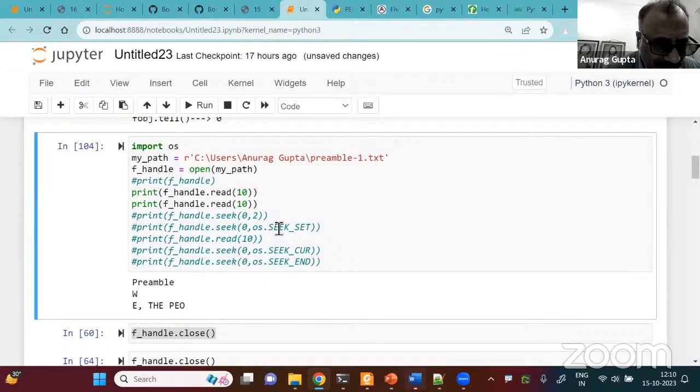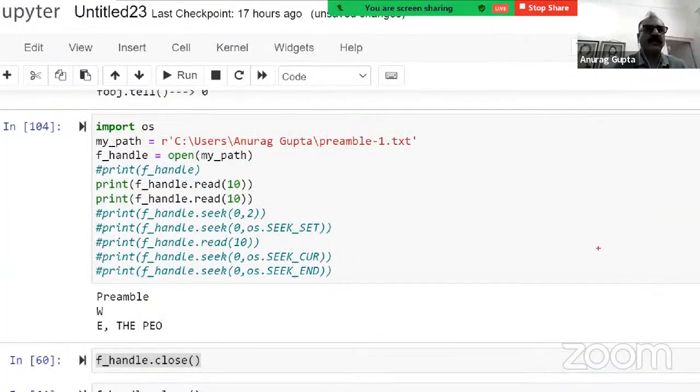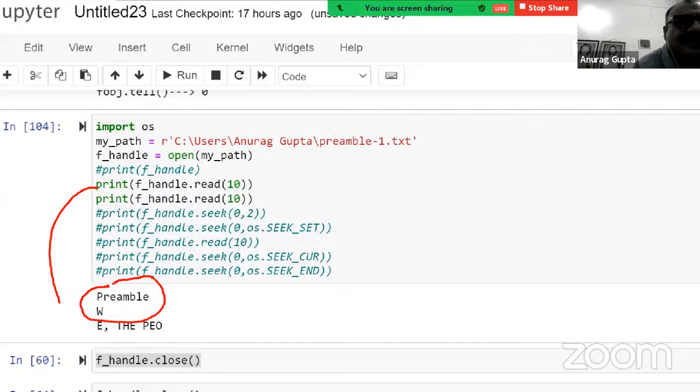So what is happening? Let me show you. Now the first read statement prints these 10 characters. The second read statement prints the next 10 characters. Right?